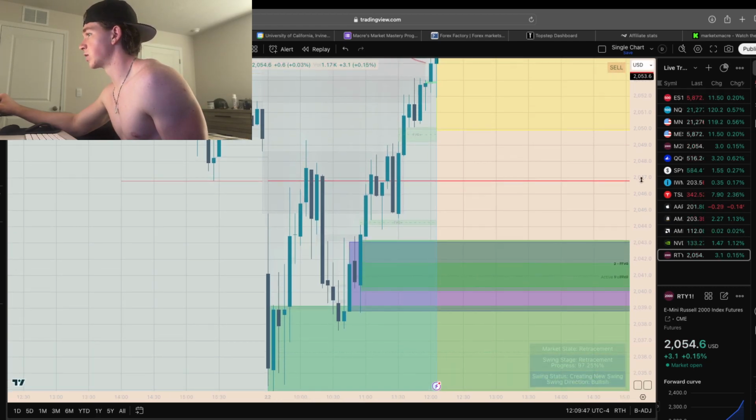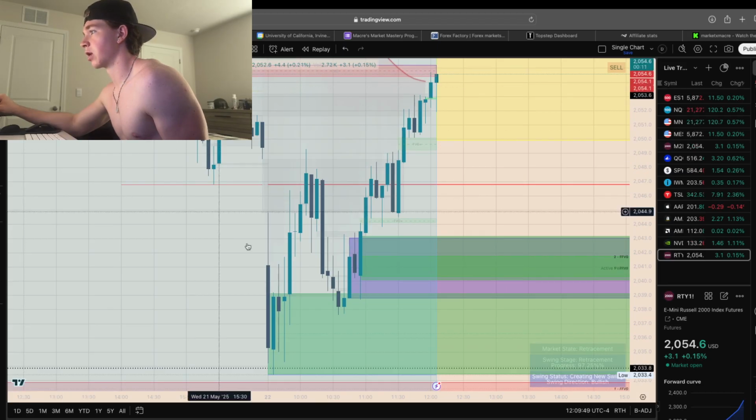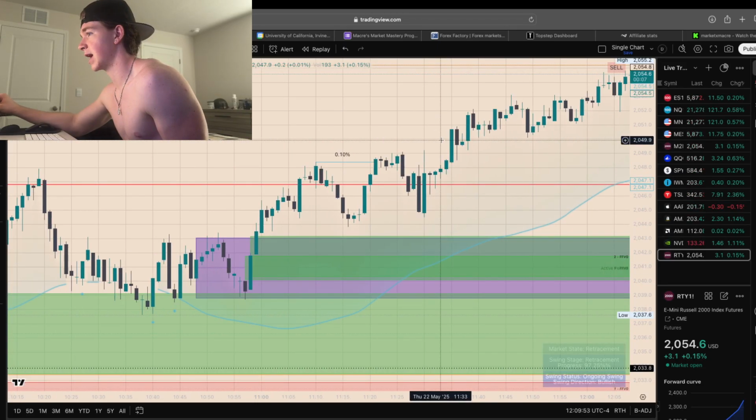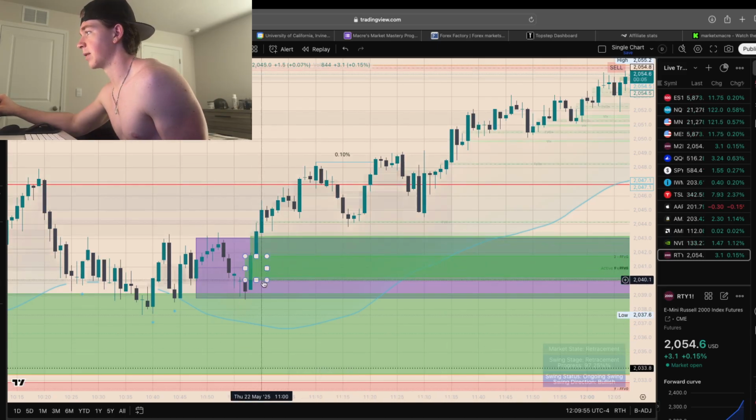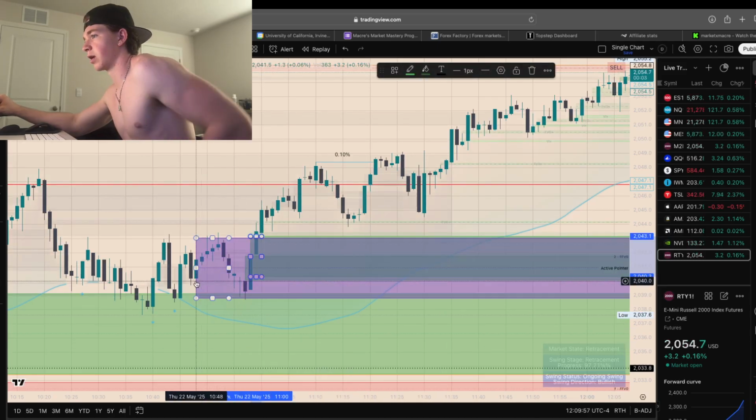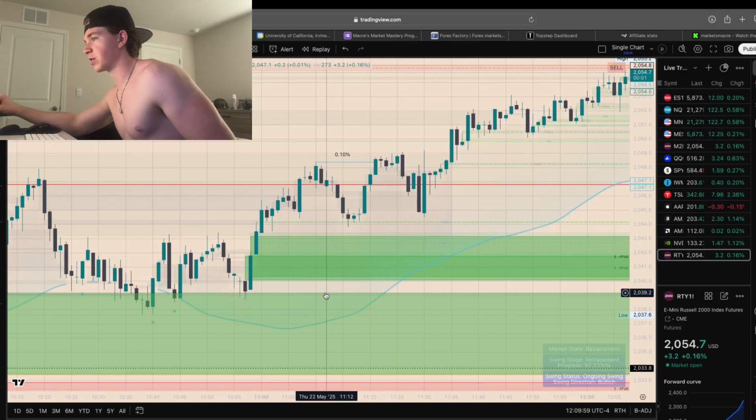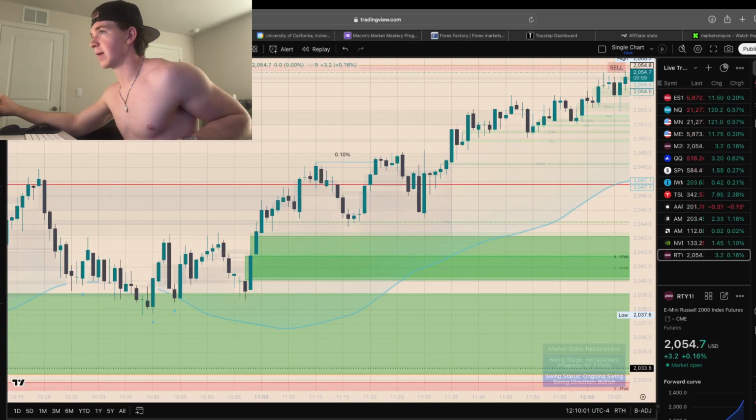Now our rule is pointers must create inefficiencies. So if you look on a lower time frame, we had a pointer, so I dropped to a lower time frame to see if it created inefficiencies, and it did. We have a first fair value up on the 1 minute here. Let me make this more clear. We're gonna remove the pointer. Okay, we have a 1 minute first fair value up there, a 2-minute first fair value up right there.